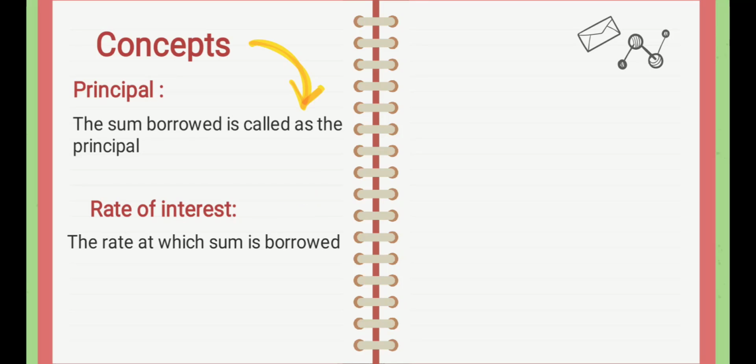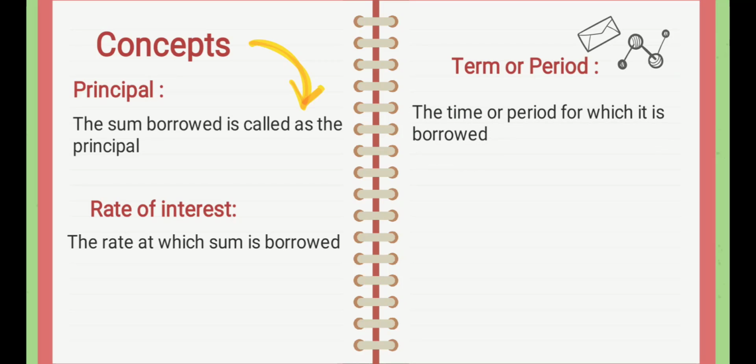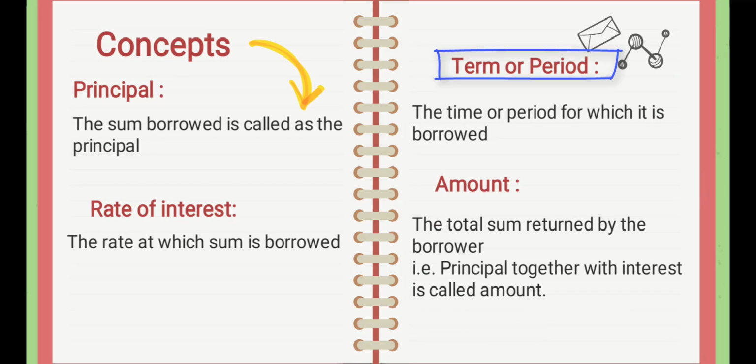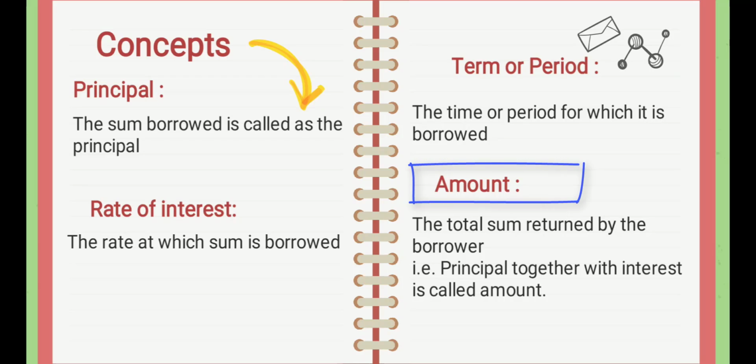Next one, term or period, which is also called time period. The time or period for which the sum is borrowed or a sum of money is deposited in the bank. Next one, amount. Amount is the total of principal plus interest.